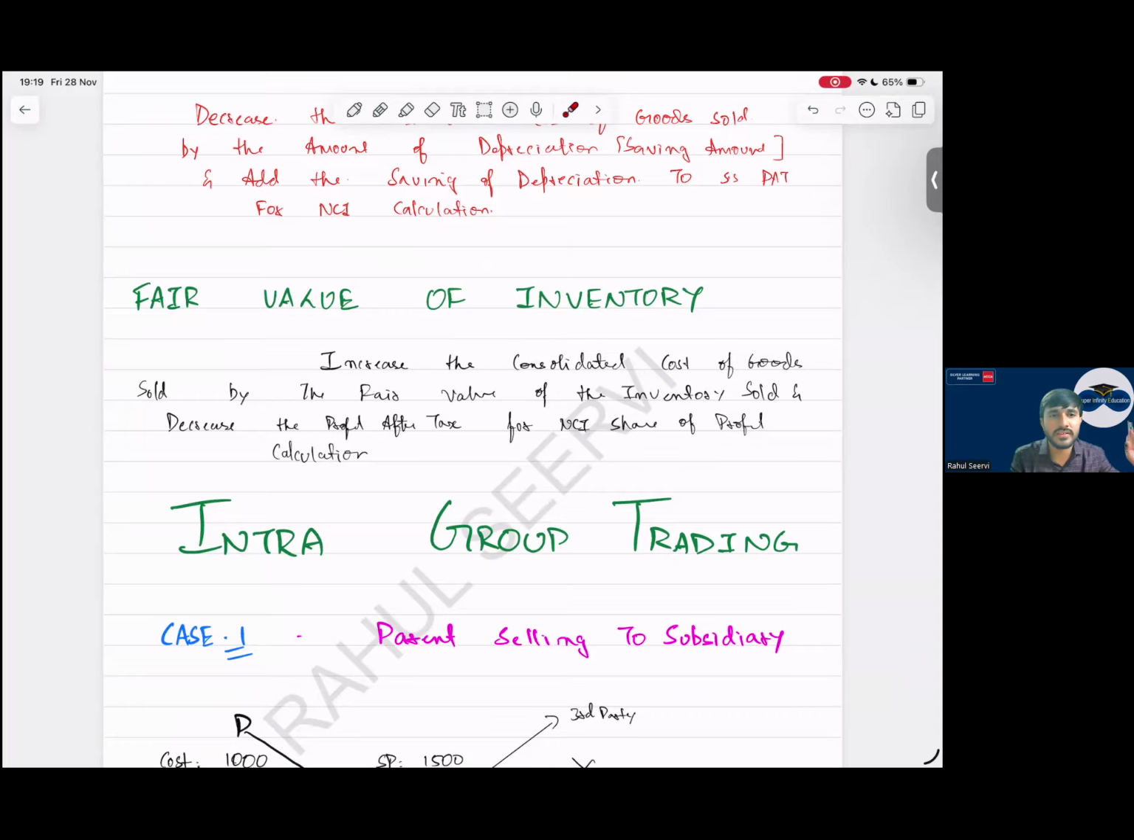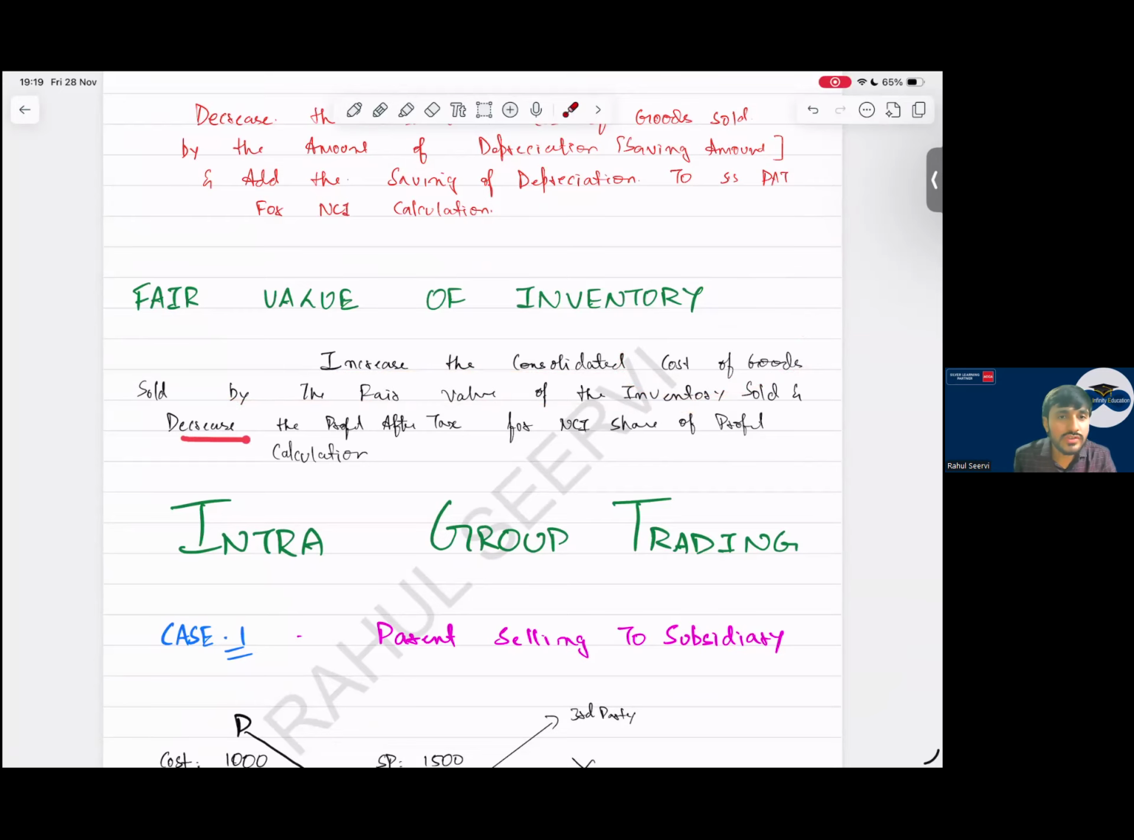Increase the cost of goods sold by the fair value of the inventory sold. Yes or no? Sir, my inventory value is increasing. If my inventory value is increasing, my profit will decrease or not? Because I'm increasing the cost of sale and this belongs to the subsidiary, so the subsidiary also will take a hit. NCI also will take a hit.